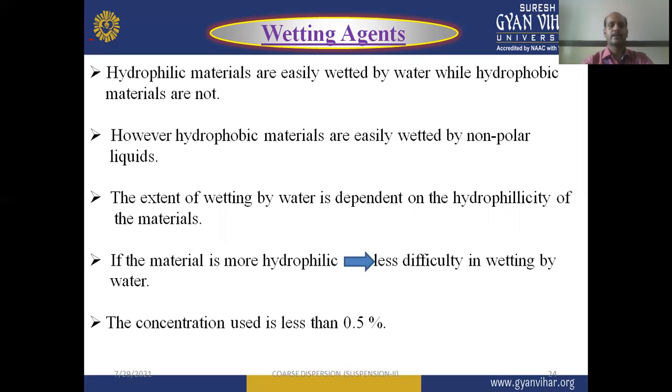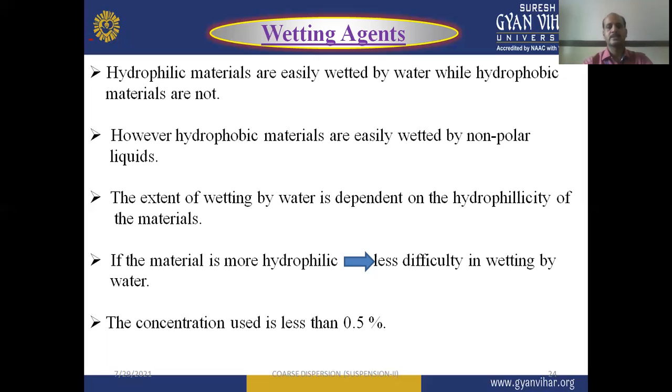However, hydrophobic materials are easily wetted by non-polar liquids. So, the extent of wetting by water is dependent on the hydrophilicity of the material. If the material is more hydrophilic, there is less difficulty in wetting by water. Wetting capability can be determined with the contact angle.